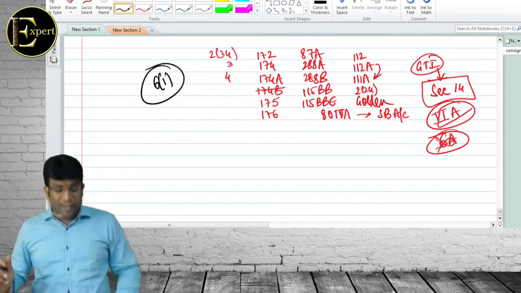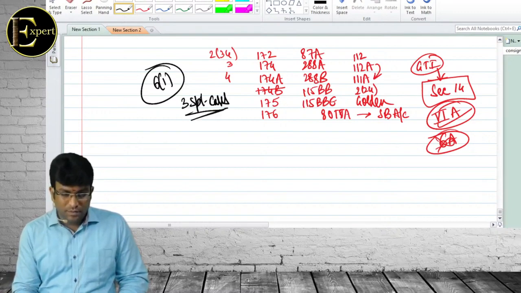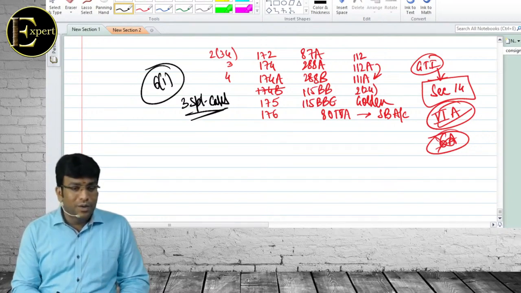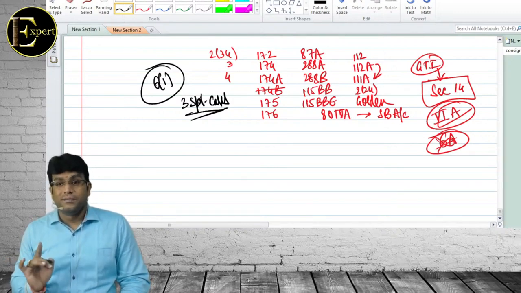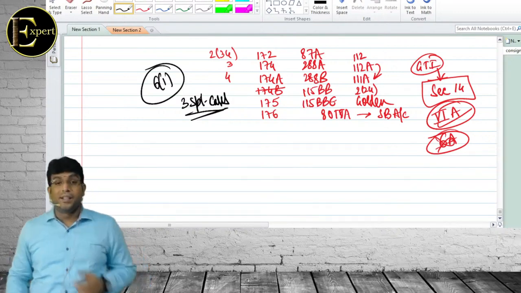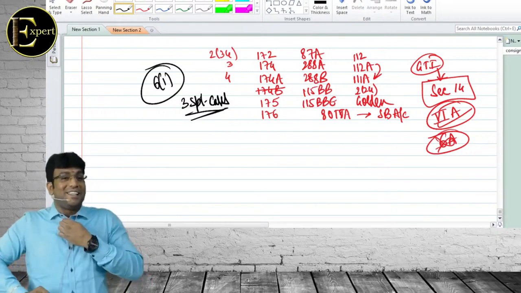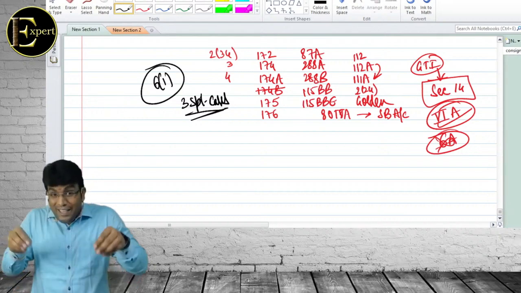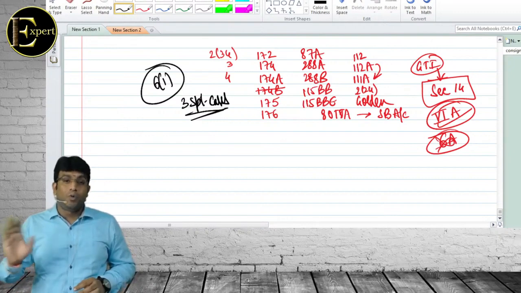How many special cases are there? 3. What are the first special case? Person leaving India for employment. Wrong answer. Indian citizen. If you say person, beta, the story ends right there, marks gone directly. Special case story will come only for Indian citizen. Chalo, what is the first point? Indian citizen. Very good, smart boy. Yesterday's example you remember so well. Yesterday's example, Indian citizen leaving India during the previous year for the purpose of employment outside India. Next.